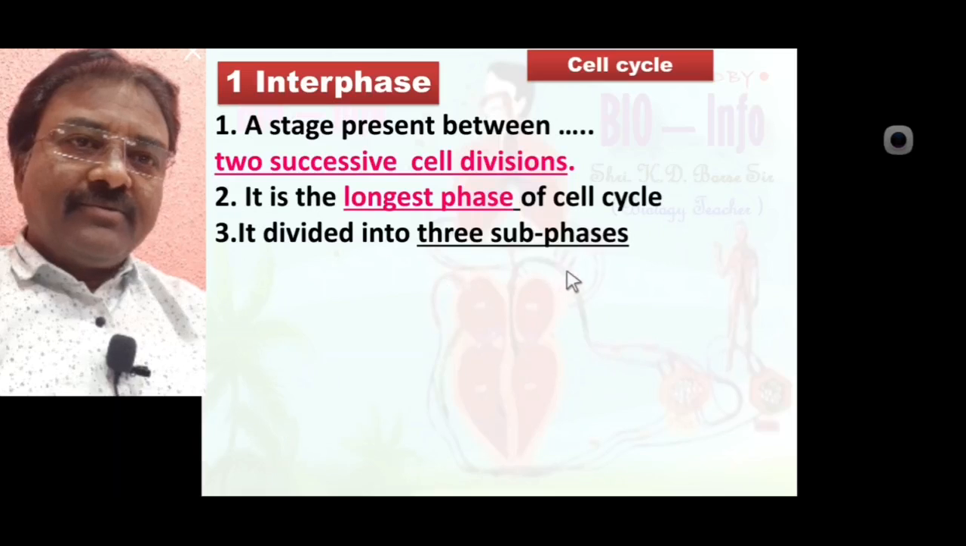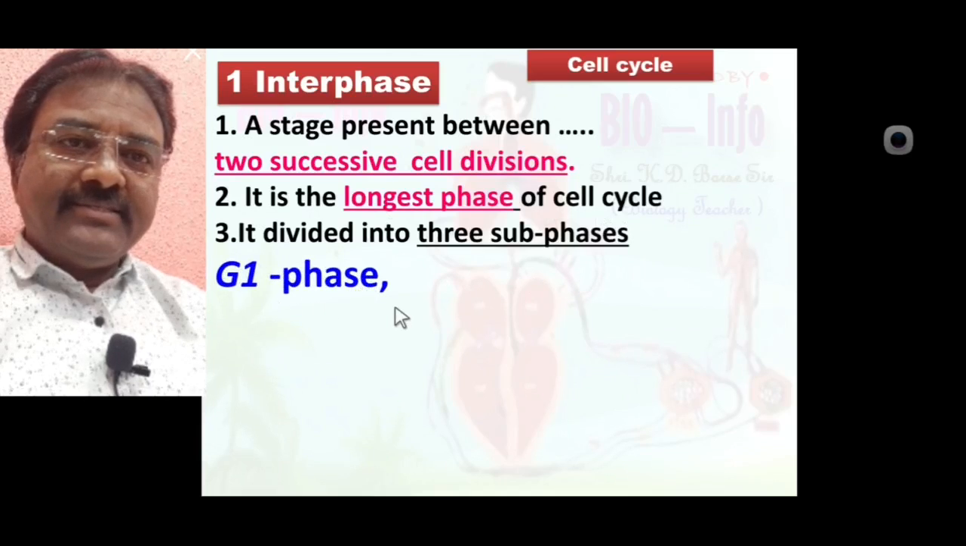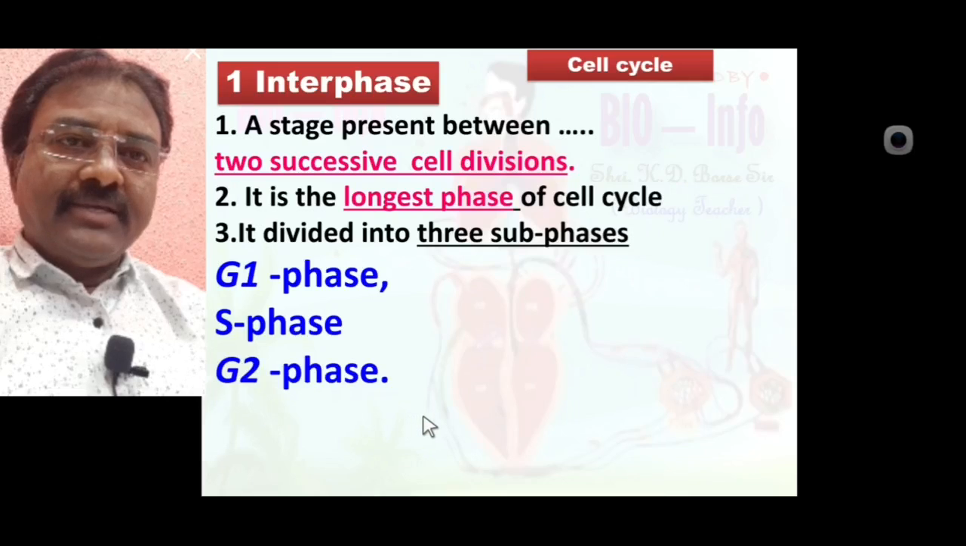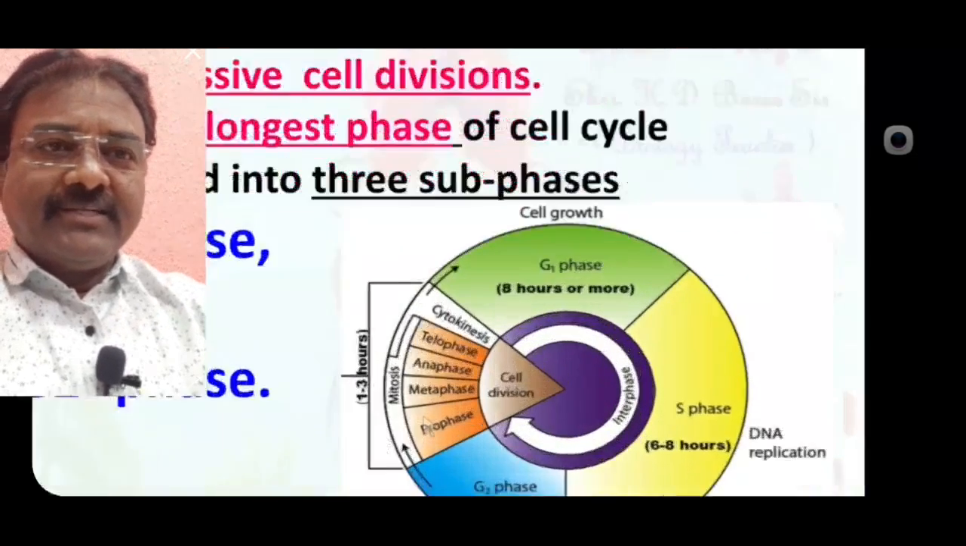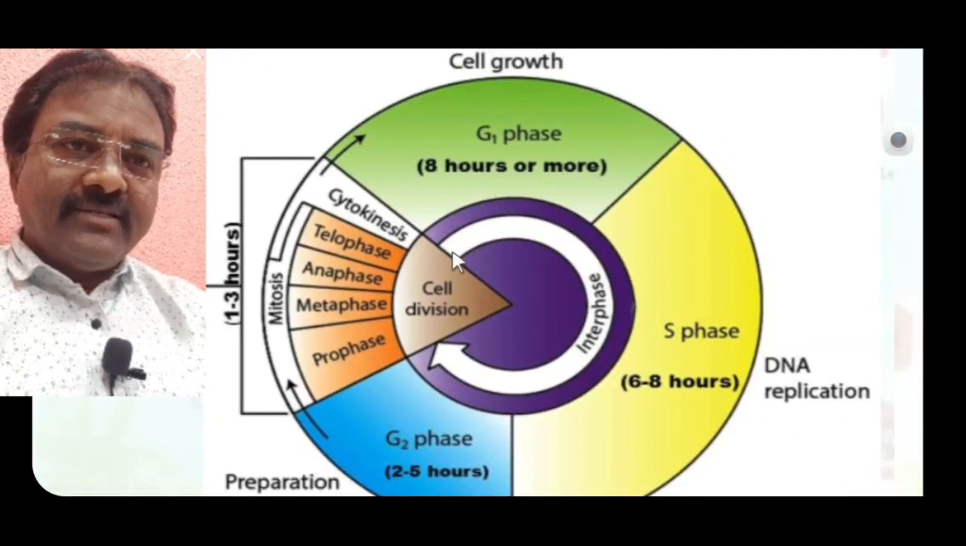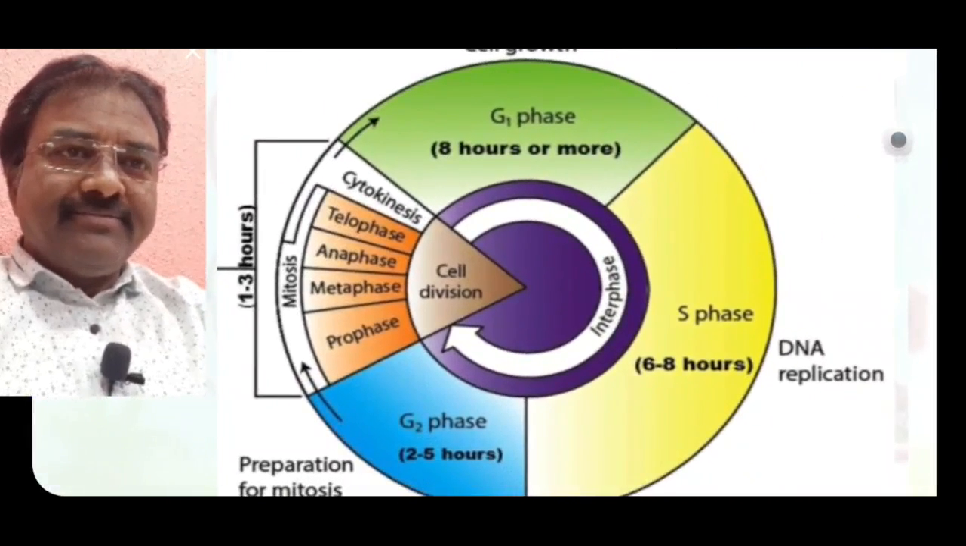It is divided into three subphases: G1 phase, S phase and G2 phase. These are the three subphases of interphase. See here the diagrammatic representation. Interphase starts from this point to this point. The whole interphase is divided into three subphases.